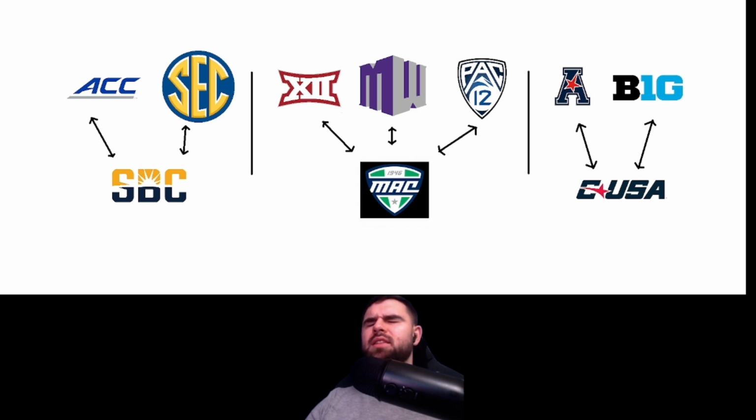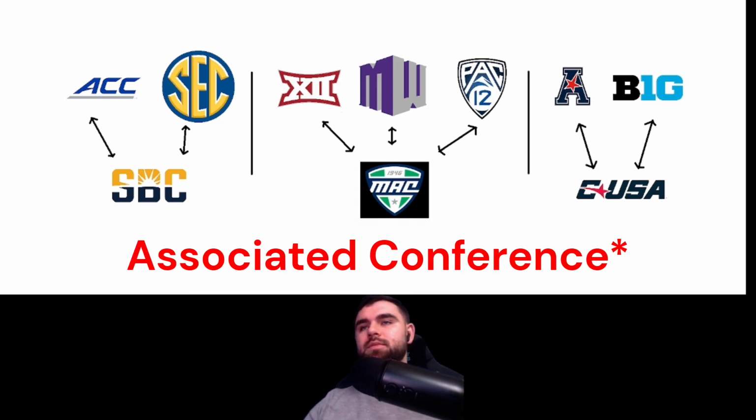So, for example, I think Florida Atlantic is in the Sun Belt Conference and Florida is in the ACC. So if they win the Sun Belt Conference and say Virginia is the worst team in the ACC that year, Virginia will go down to the Sun Belt and Florida Atlantic will move up to the ACC. And that's kind of how it works. Then any other ranked teams in the preseason will also be moved up to an associated conference.